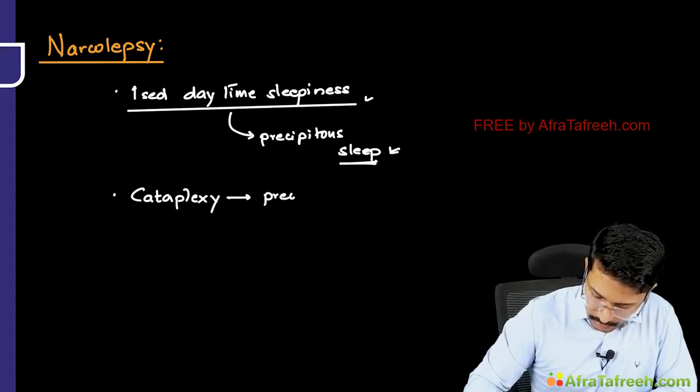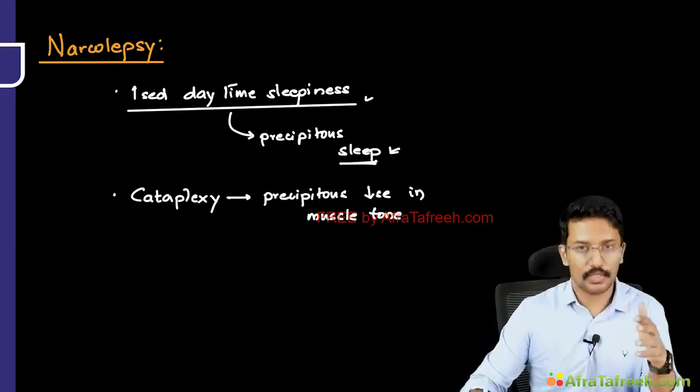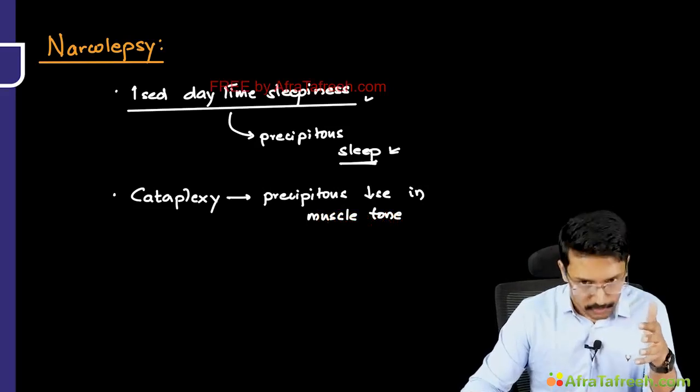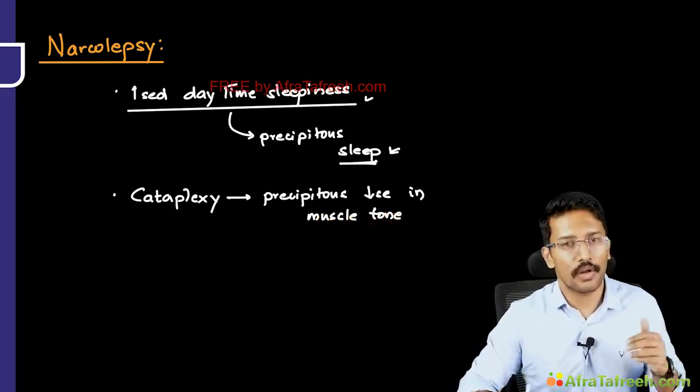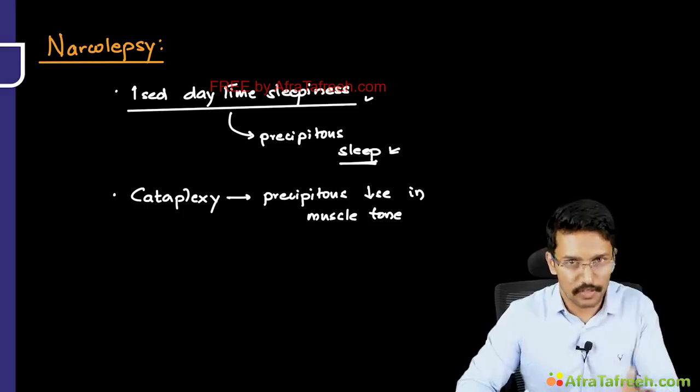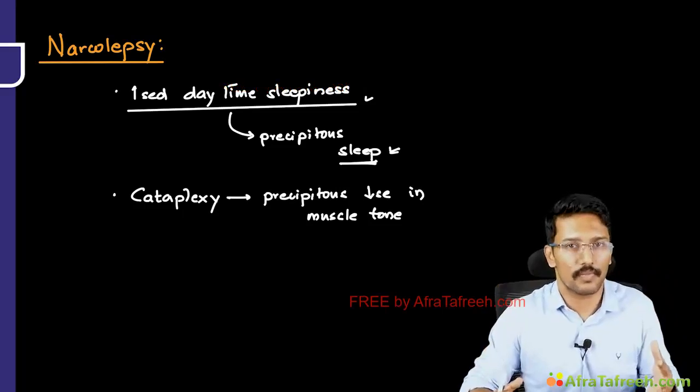Cataplexy is nothing but a precipitous decrease in muscle tone. So again, a sudden decrease in muscle tone. This decrease in muscle tone can be mild, where they can just drop their neck or something like that, or they can have a buckling of the knees, or it can be severe enough to make them literally drop on the ground. The muscle tone is lost suddenly, right?